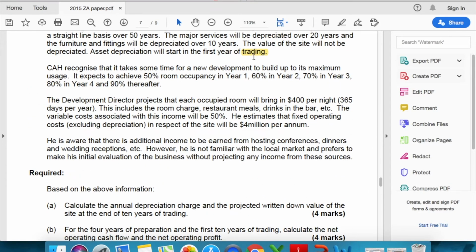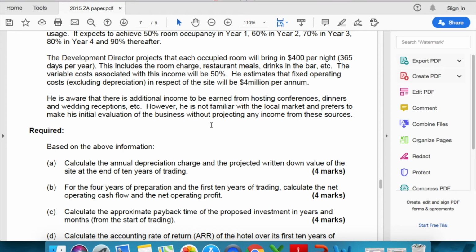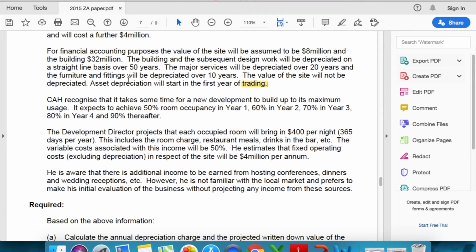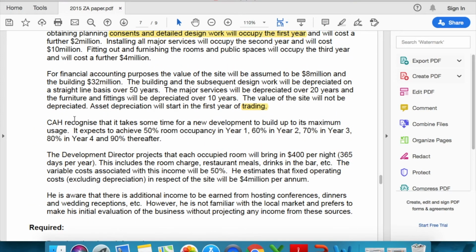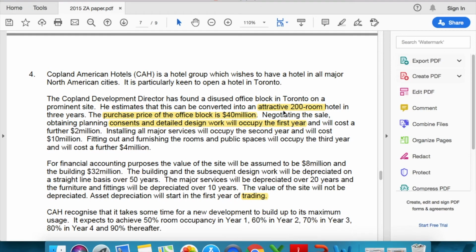So now that we know that we have to calculate the cash flows and the profit, we're going to read forward. So Copland recognized that it takes some time for a new development to build up to its maximum usage. It expects to achieve 50% room occupancy in year 1, 60% in year 2, 70% in year 3, 80% in year 4, and so forth, right? So they've given us room occupancy, and again going back, that is why they gave us the 200 room hotel.